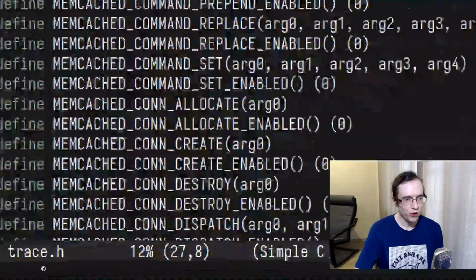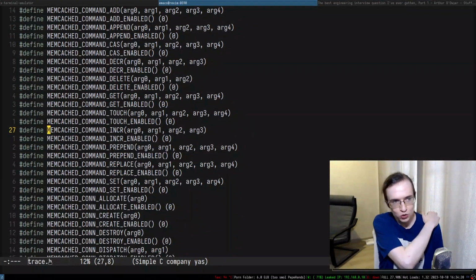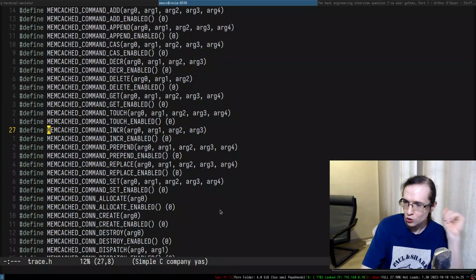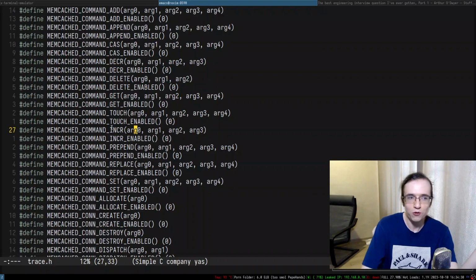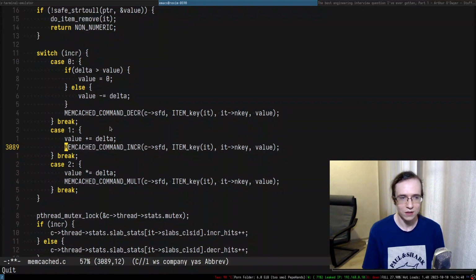It's inside of the trace.h. Okay, I think I know what it is. Essentially, you can redefine these macros and insert some code on each individual increment. You can insert some additional code, probably for logging purposes or something like that, maybe for debugging purposes. I guess that's what it is? What do you guys think? Is that what it is? I think that's what it is.